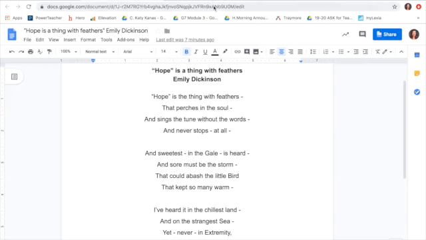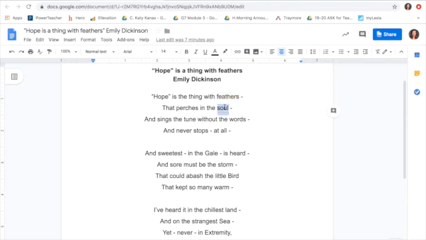So we want to identify the rhyme scheme in stanza 1 first. So go ahead and point on your paper to stanza 1. This is the first section of the poem. To identify the rhyme scheme, you look at the last word in the line. So here we have feathers, soul, words, and all. If you can hear that any of these words rhyme, then there is a rhyme scheme in the stanza.